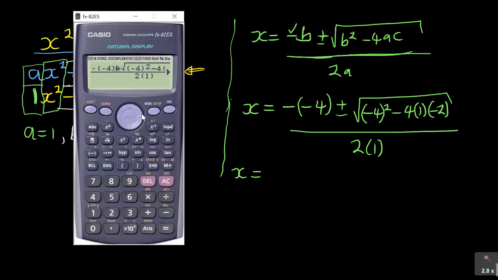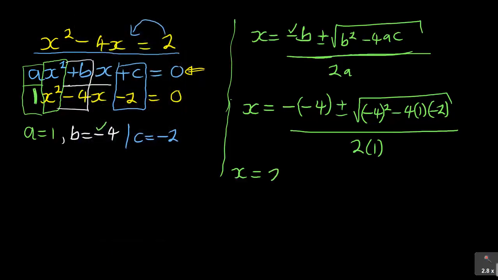Let's do the second one. It's 2 plus root 6. Delete, put a negative, it's 2 minus root 6. So the first answer was 2 plus square root of 6, or x is equal to 2 minus square root of 6.